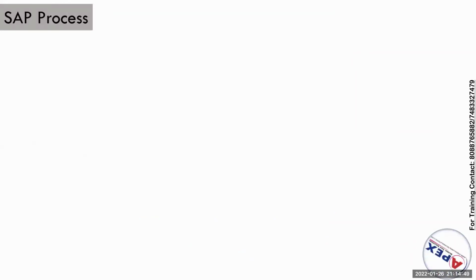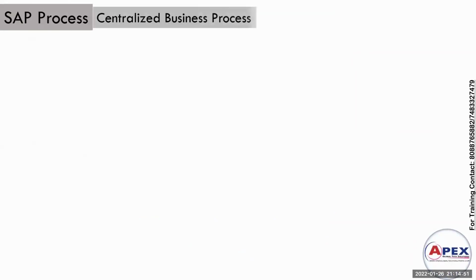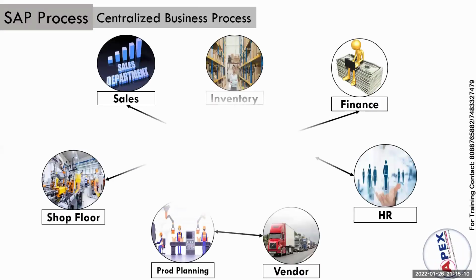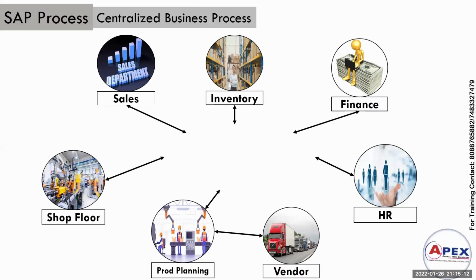Next we'll see the SAP process. I have explained the decentralized process. Now we'll see the SAP process, which is also called a centralized business process. We have all the departments, right?